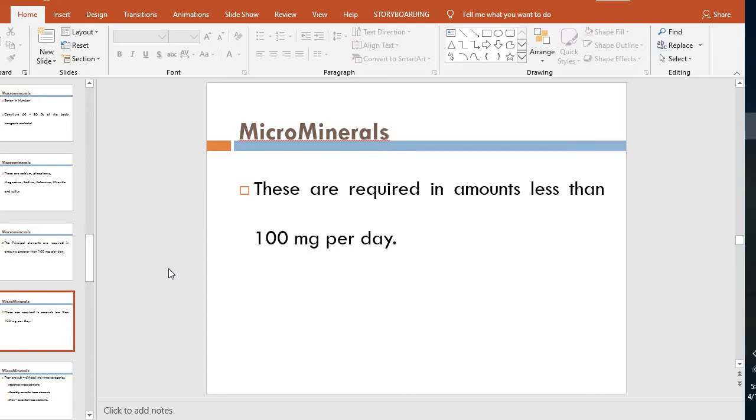Now the micro minerals. Contrary to this, the micro minerals are those elements whose requirement is less than 100 milligram per day. These are the nutritional classification, on a nutrition basis. If the requirement is less than 100 milligram per day, that will be a micro mineral, and if the requirement is more than 100 milligram per day, it will be a macro mineral or principal element.